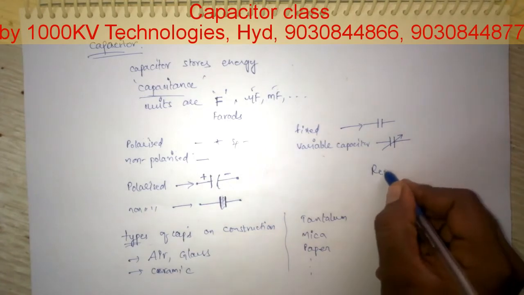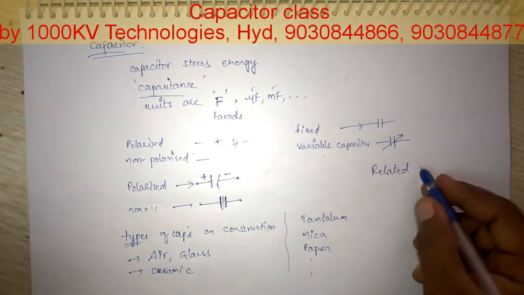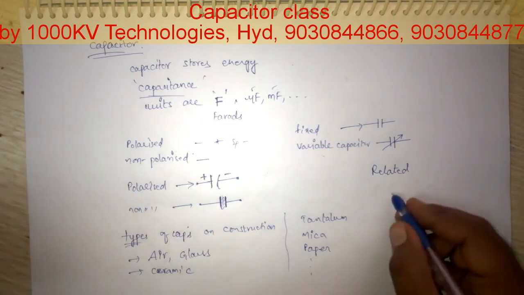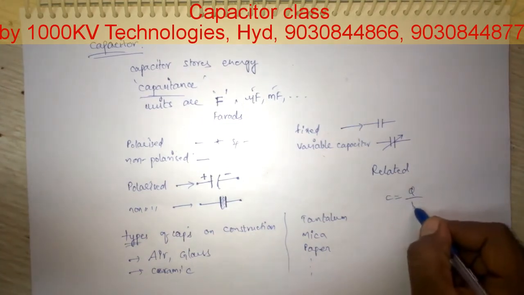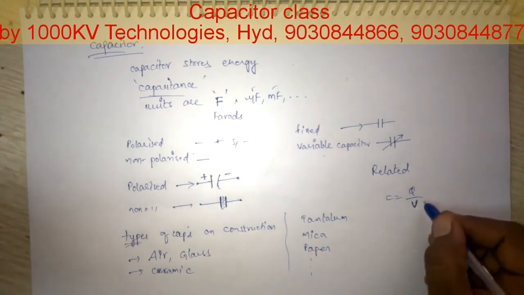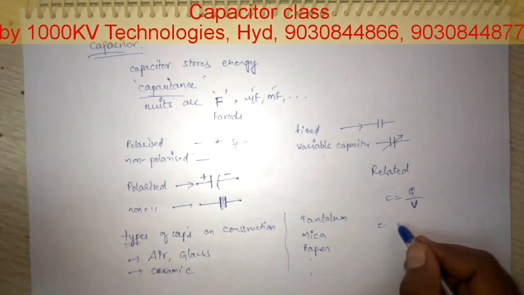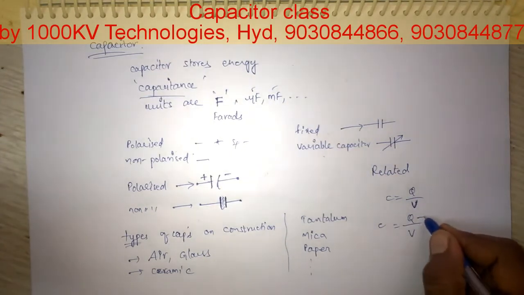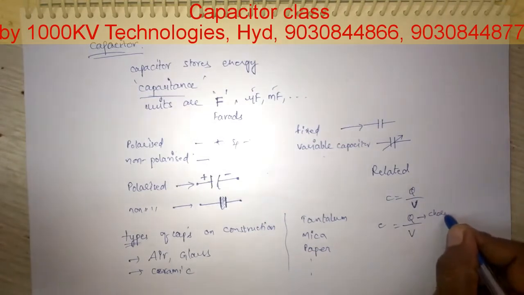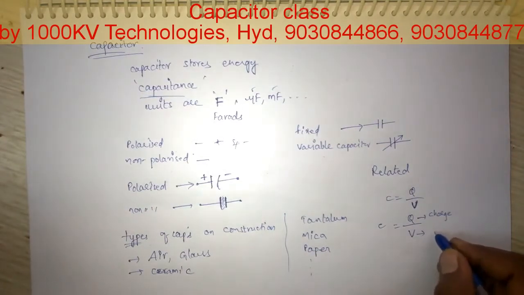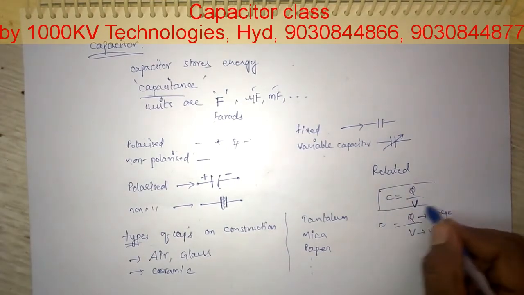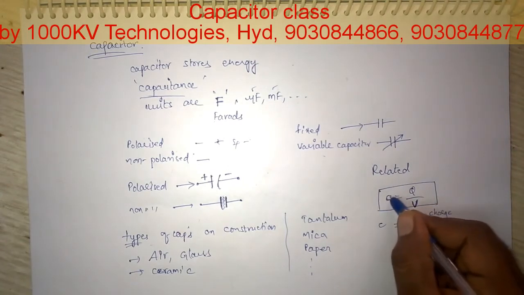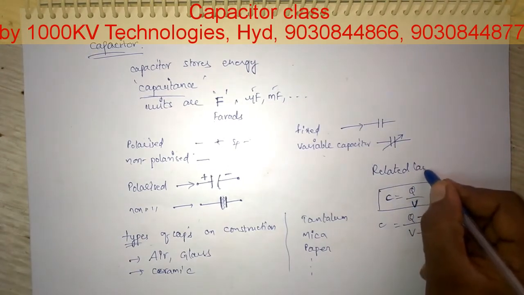And coming to the related law associated with the capacitor, it is C equals Q by V. That is, capacitance equals charge divided by the voltage between the capacitor's two parallel plates. This is charge and this is voltage. This is the formula for capacitance, the related law.